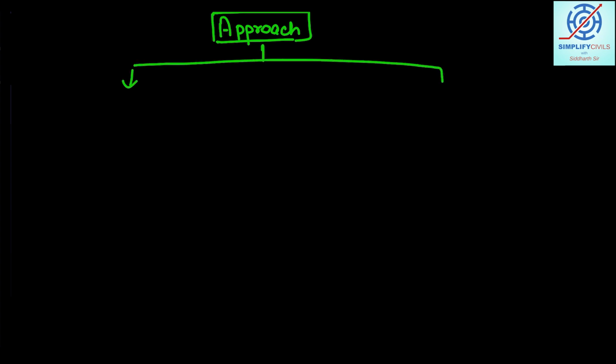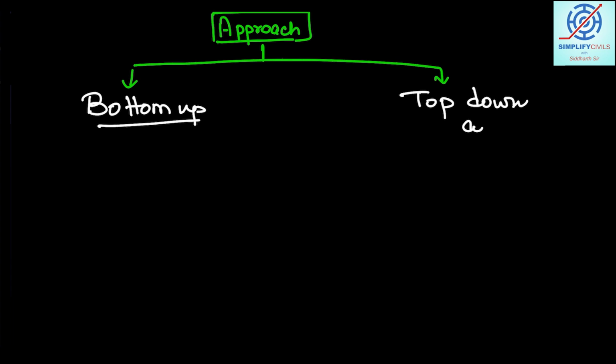Next, we need to discuss what kind of approach is used while dealing with nanotechnological materials. There are two types of approaches, students. One approach is called the bottom up approach, and the second one is called the top down approach. Okay, so let's first define the bottom up approach.